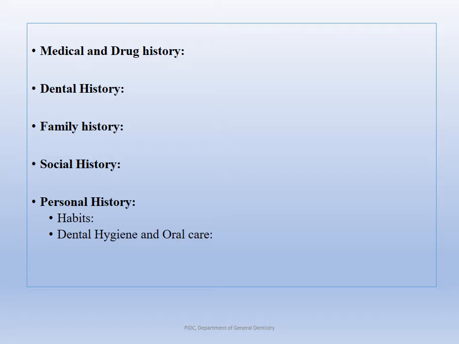Some of the conditions are directly attributed to the patient's socioeconomic status, and to some extent also the patient's mental awareness in regard to the social history. So that also needs to be acquired. Then the patient's personal history about his habits, dental hygiene, and oral care.